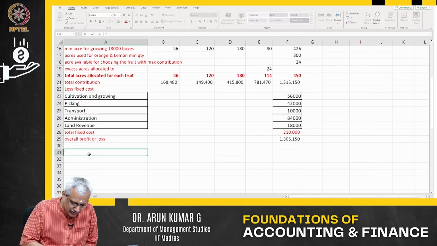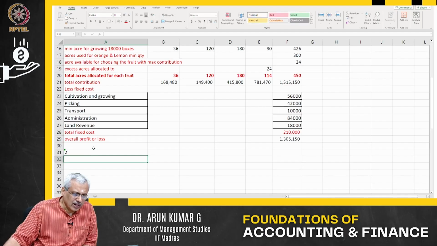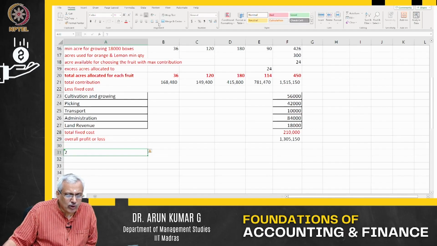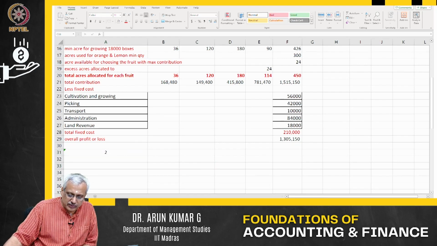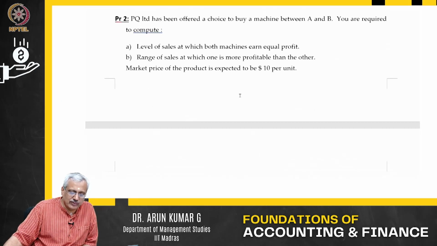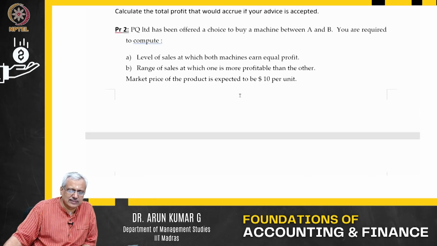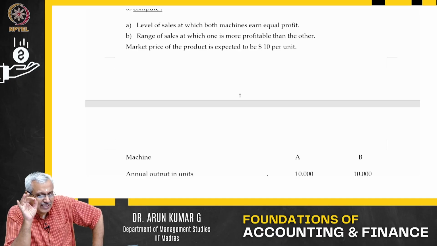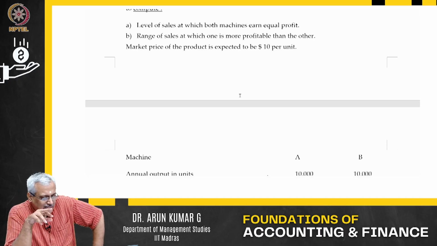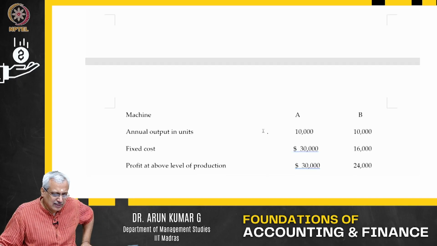We will try and solve one more numeric out here, and then before we move on to the next topic, that is what we call budget. This is a very simple exercise. PQ has been offered a choice to buy a machine between A and B. You are required to compute the level of sales at which both machines earn equal profit, and the range of sales at which one is more profitable than the other. The market price of the product is expected to be $10 per unit.